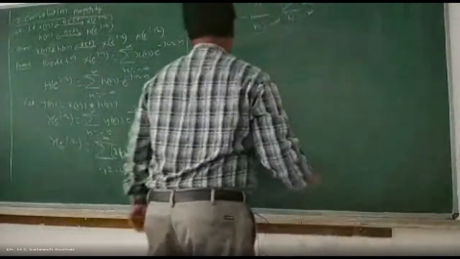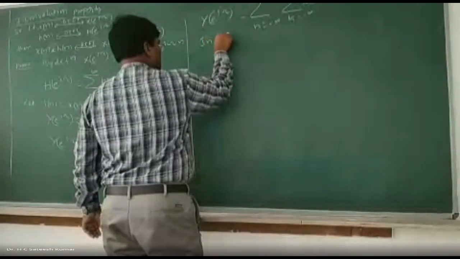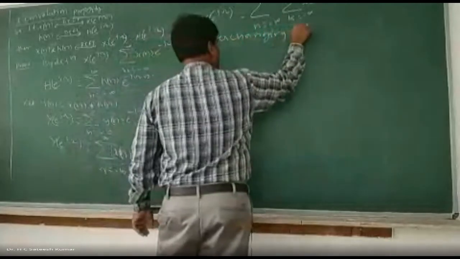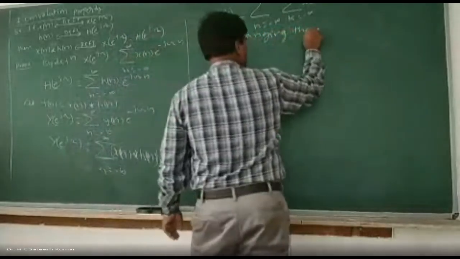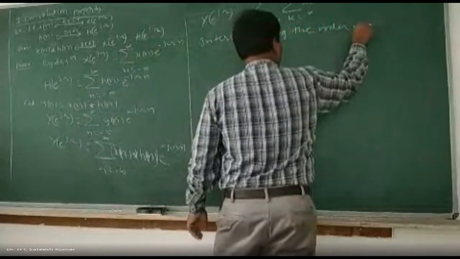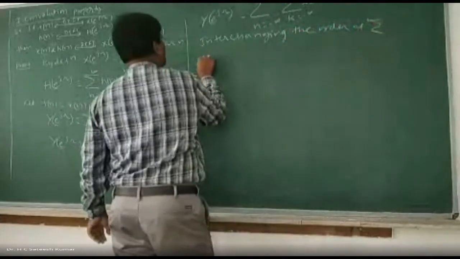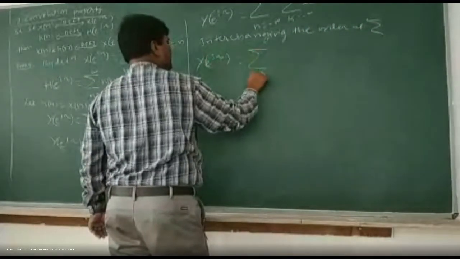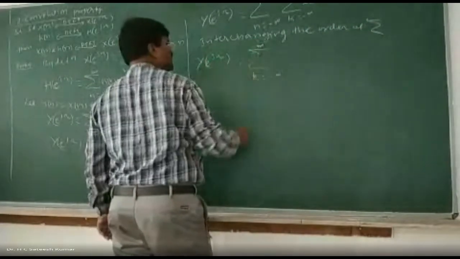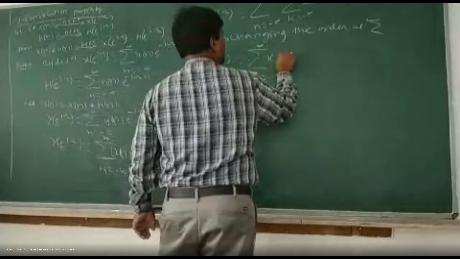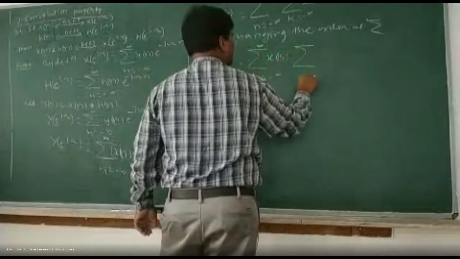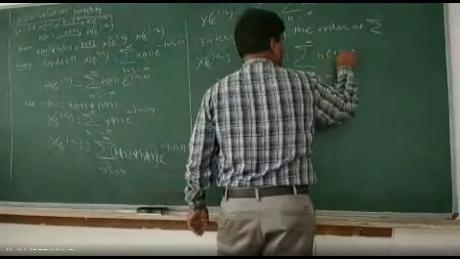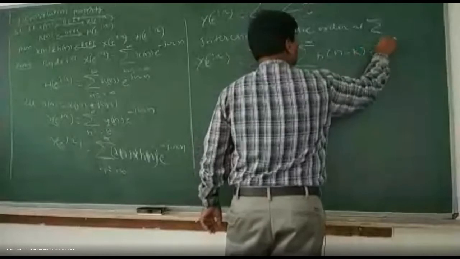Okay, interchanging the order of summation, what will you get? Y of e to the power of j omega is equal to summation k varies from minus infinity to plus infinity, x of k into summation n varies from minus infinity to plus infinity, h of n minus k into e to the power of minus j omega n.